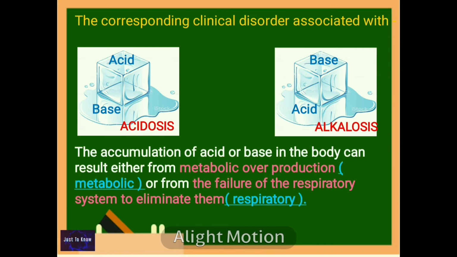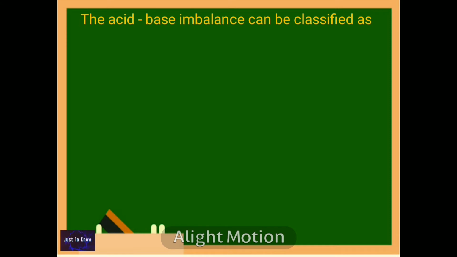The accumulation of acid or base in the body can result due to two main reasons. One is associated with the metabolism, that is due to metabolic overproduction, and the second is associated with the respiratory system, which is due to the failure of the respiratory system to eliminate them. Now let us see the further classification of acid-base imbalance.